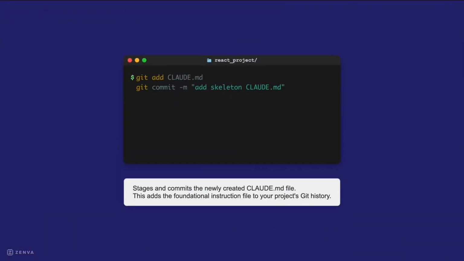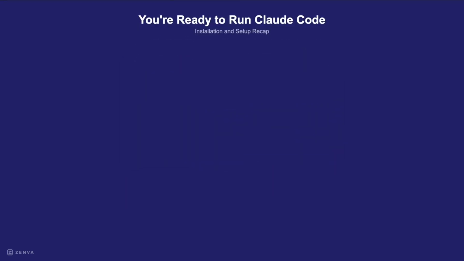Now that you've made your claude.md file, let's add it to your project's Git history. Run git add claude.md to stage the new file, then commit it with a message. This makes the instruction file part of your project's version control, ready for Claude to use. Now that you've added your instruction file to version control, you've done a lot of setup. You've prepared your environment to work with Claude Code safely and well.